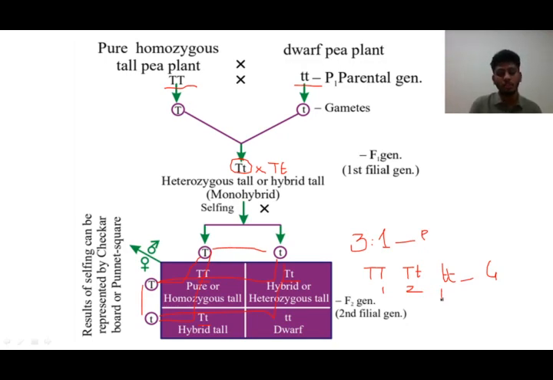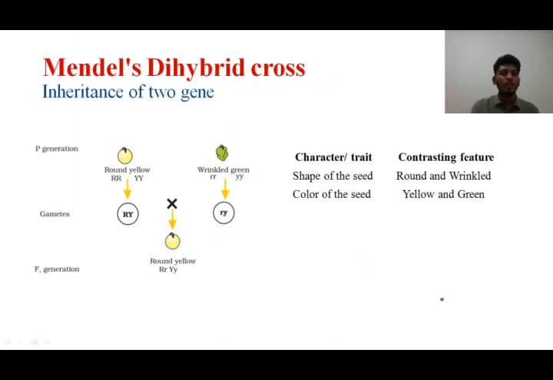Students, this is a very important question for the 5 mark. Next, another important 5 mark question is the dihybrid cross. We shall go for that. Mendel's dihybrid cross is given here. For this dihybrid cross, as I already told you, it is crossing of individuals with two particular characters. Mendel has taken two characters here. One is the shape of the seed, another one is the color of the seed.